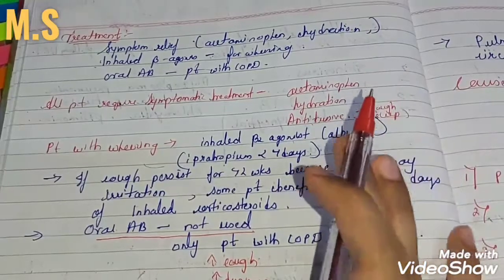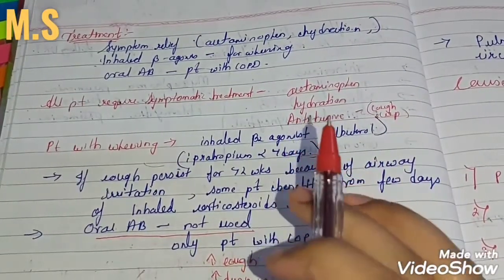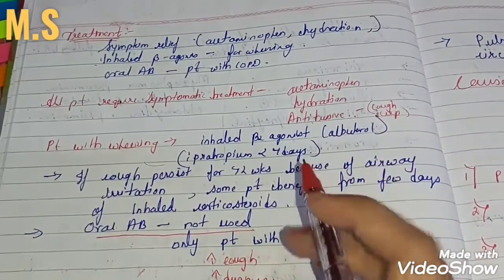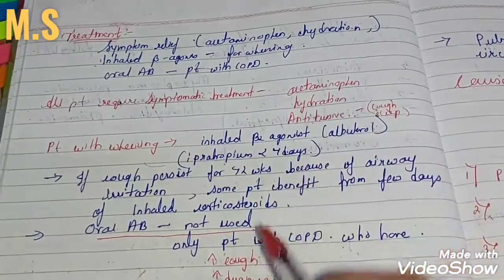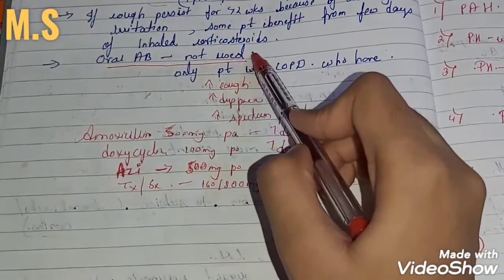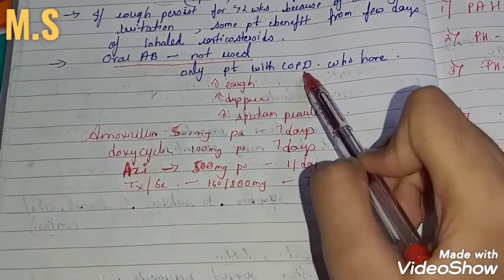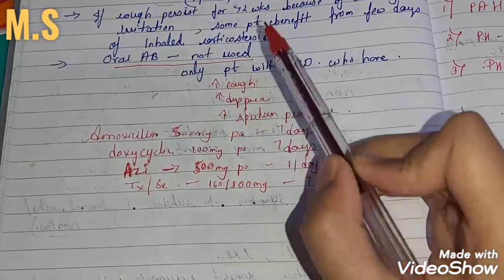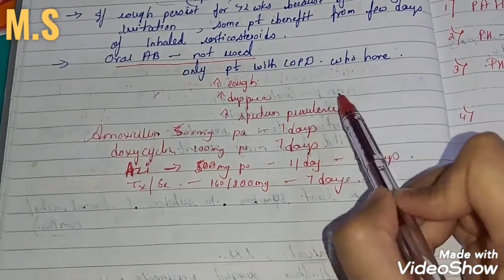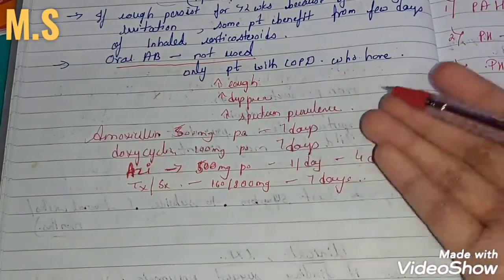If you are confirmed with your diagnosis, just inform the patient that it will go in a few weeks, and you have to give antitussive for the suppression. And just remember, oral antibiotic is not used in acute bronchitis. It is only used in patients with COPD who have more cough, a high rate of dyspnea, and a high rate of sputum purulence. In these patients, we give compulsory oral antibiotic to avoid any more infection.